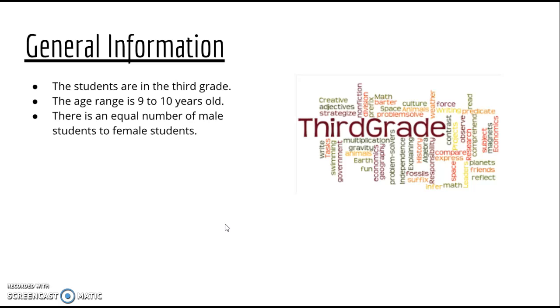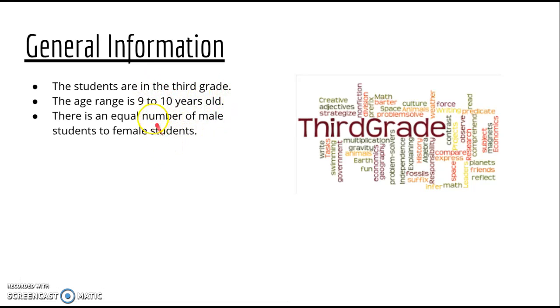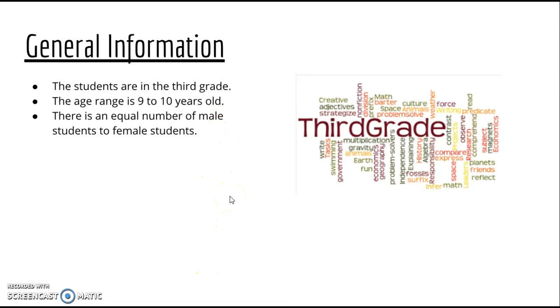So some general information to describe the setting of this. The students that we are going to be talking about today are in the 3rd grade, and so their ages range from 9 to 10 years old. Around this time they're exploring what friends they want to have and what qualities they want to have. And so of course they're going to be talking. Also in this classroom, there's an equal number of male students to female students.